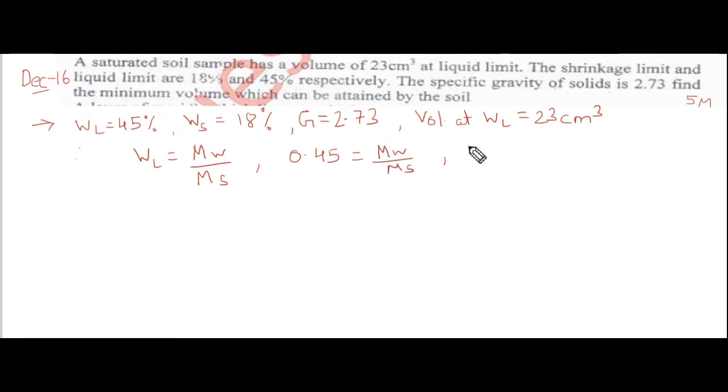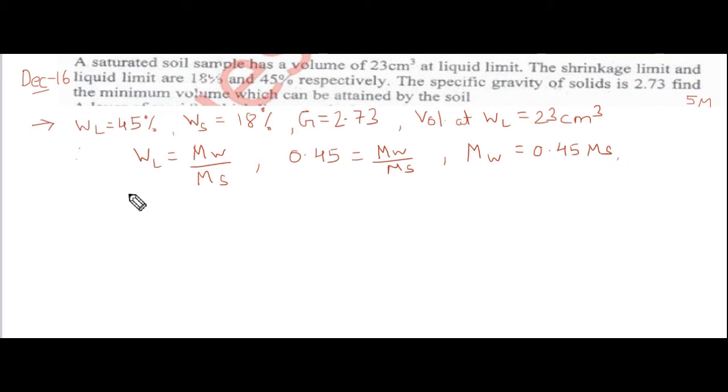Therefore, mass of water equals 0.45 times mass of solids.